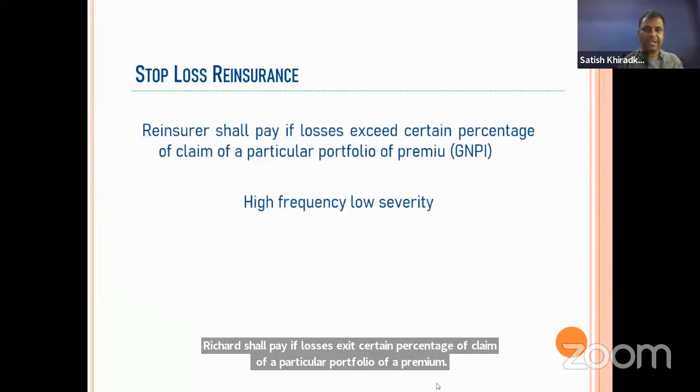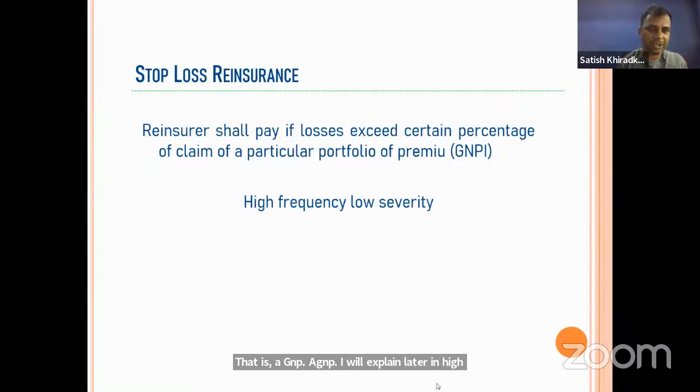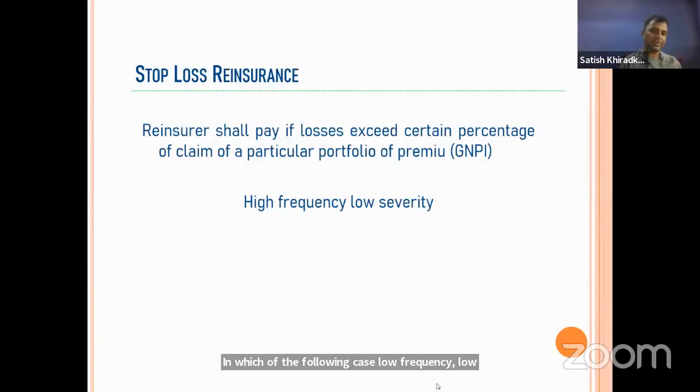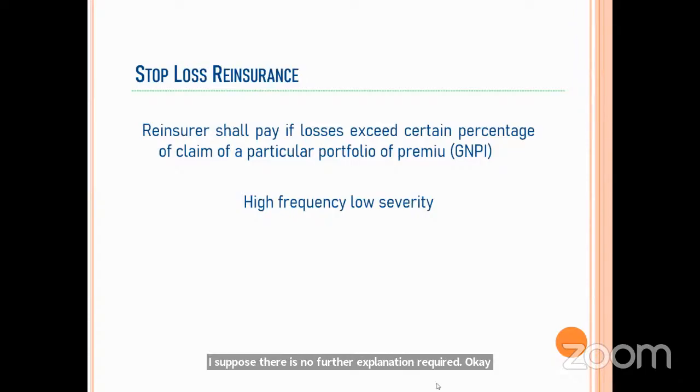Sometimes there can be a question: stop loss reinsurance is followed in which of the following cases? Low frequency, low severity; high frequency, high severity; high frequency, low severity. Just understand, stop loss reinsurance takes care of high frequency but low severity. I already explained frequency and severity. Will you remember this? High frequency and low severity for stop loss reinsurance? Yes, sir.